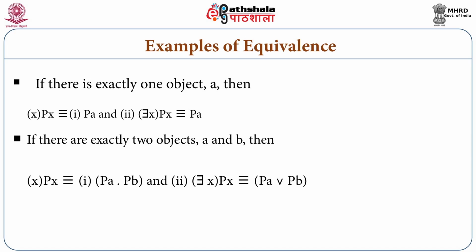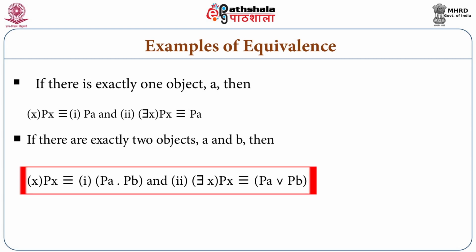Suppose there are two objects in the universe of discourse, let us say a and b, then we can actually show simple quantificational sentence and its logical equivalence with truth functional compound of singular propositions like this. For all values of x, x is P is logically equivalent to Pa and Pb. Now it is a compound.